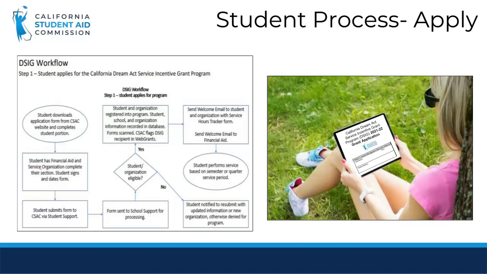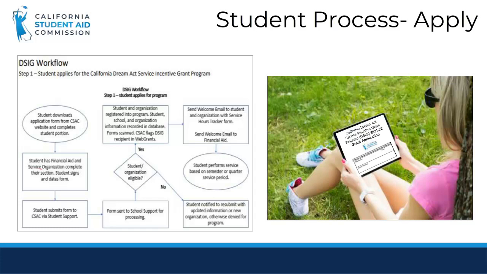This flowchart shows the steps to the application process, which we will detail on the next few slides. Students will have to download and complete Section 1, the demographics part, and Section 4, the signature of the application. The student then takes the application to the financial aid office at their college and to the service organizations where they will complete their volunteer work.